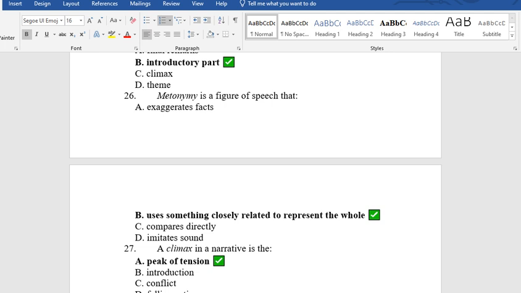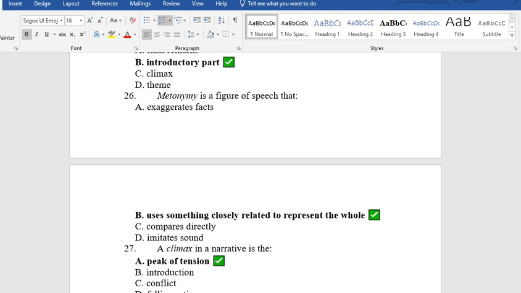26. Metonymy is a figure of speech that A. exaggerates facts, B. uses something closely related to represent the whole, C. compares directly, D. imitates sound. The answer is B. Uses something closely related to represent the whole. For example, when we say the pen is mightier than the sword, pen there is representing the journalist, while the sword is representing the military. Because in the olden days, the military made use of sword.